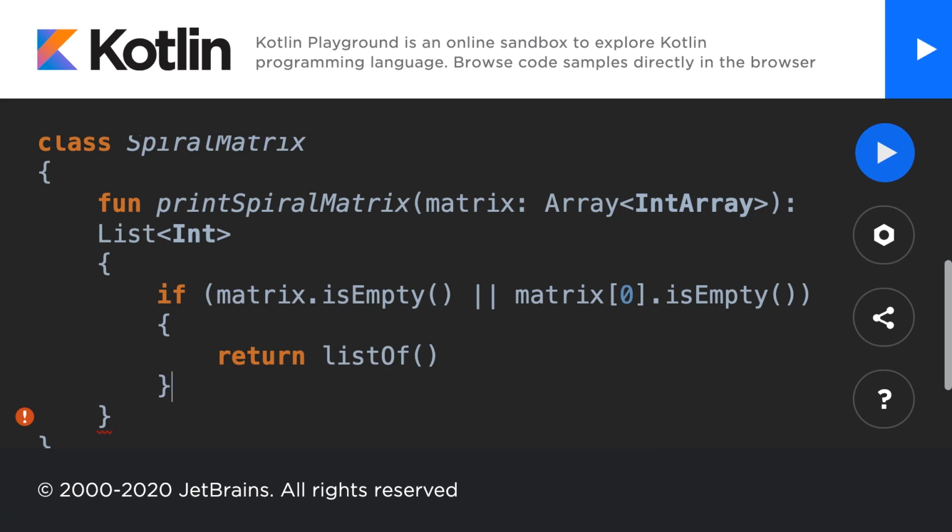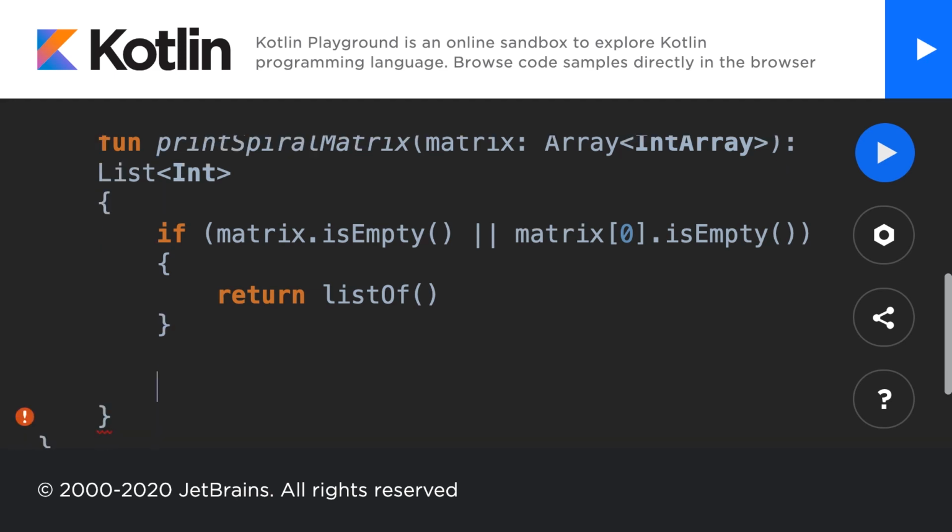Otherwise, if there are no strange cases, then we can go ahead and build out the algorithm to print the spiral matrix. So what we'll do is make a value for the actual table size itself, and it will be the number of rows times the number of columns.